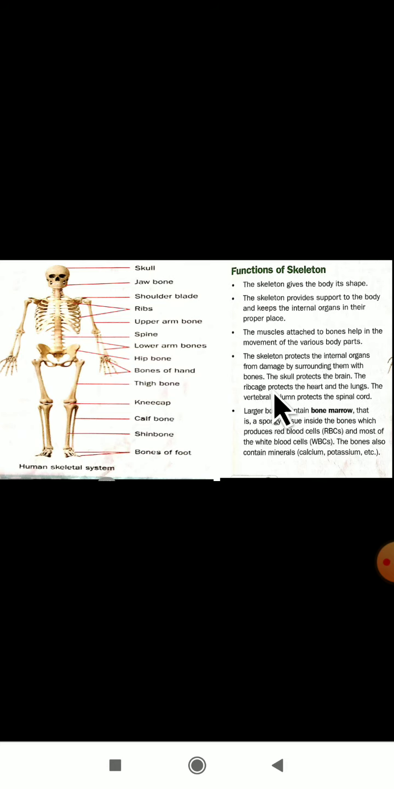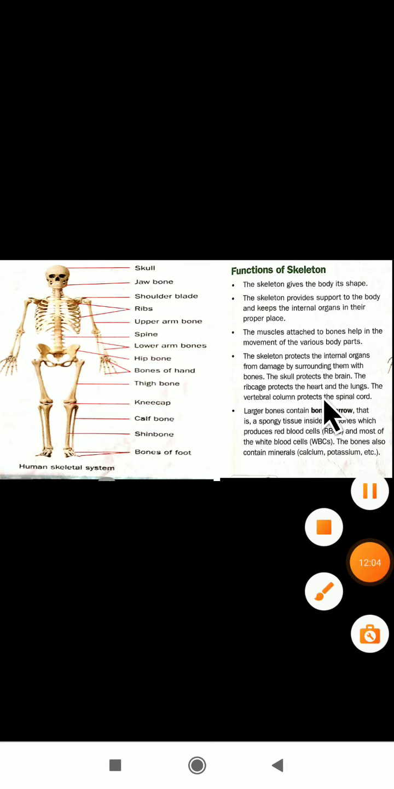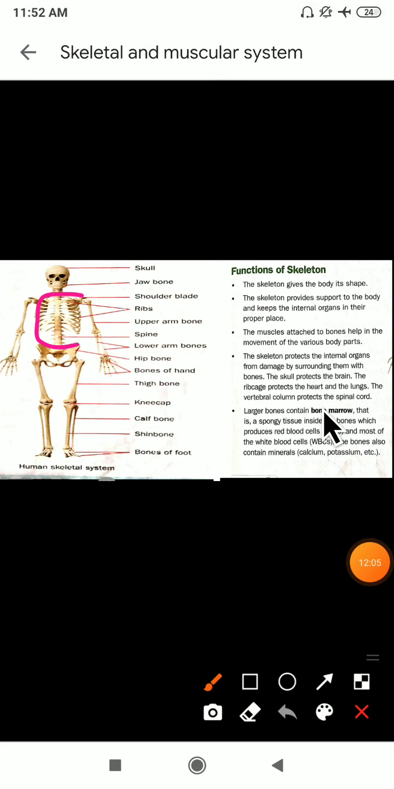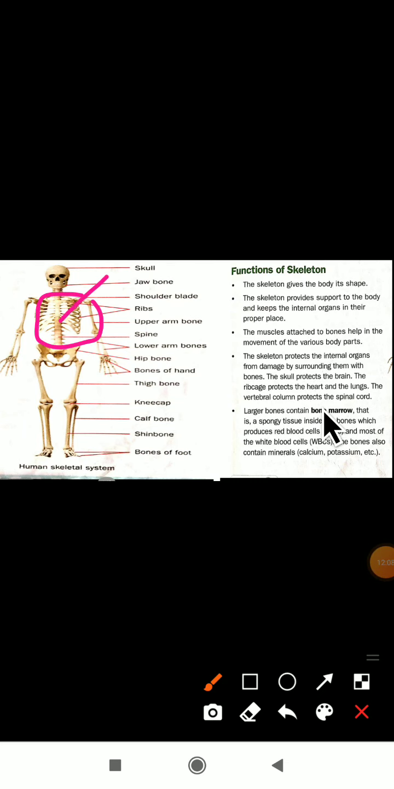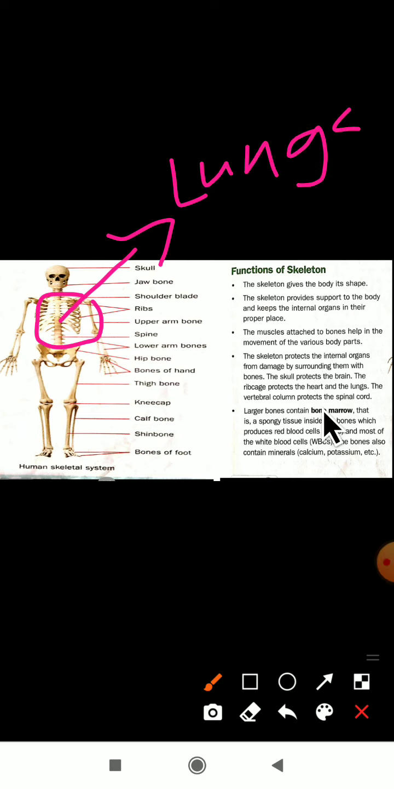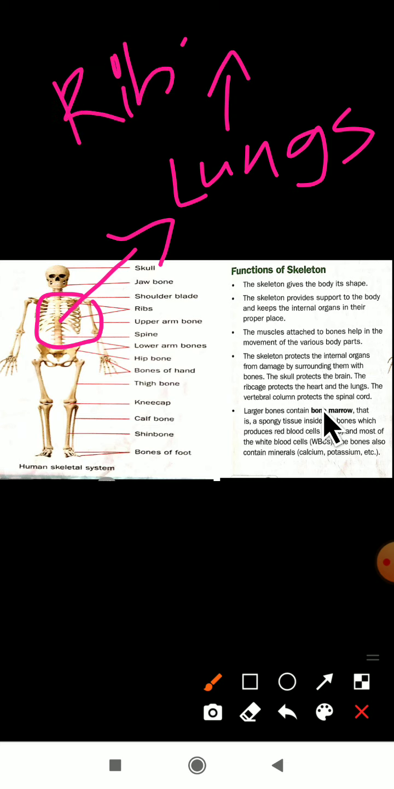The rib cage protects the heart here. Yes, dear students, this is the rib cage portion. In this rib cage only, what are we having? We are having the lungs here. So the lungs are protected by whom? The lungs are protected by the rib cage. The lungs are protected by the rib cage here.